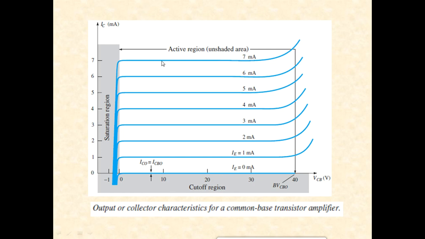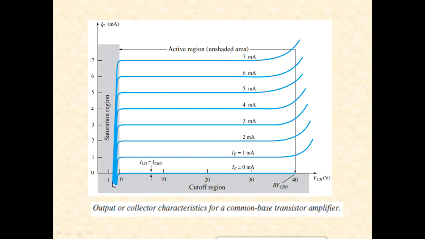Regarding the output characteristics, the output graph is always IC versus VCB, I mean output current versus output voltage, at fixed values of input current. So for common base configuration, IE is the input current. You can observe that for different input current values, different output current values are obtained.